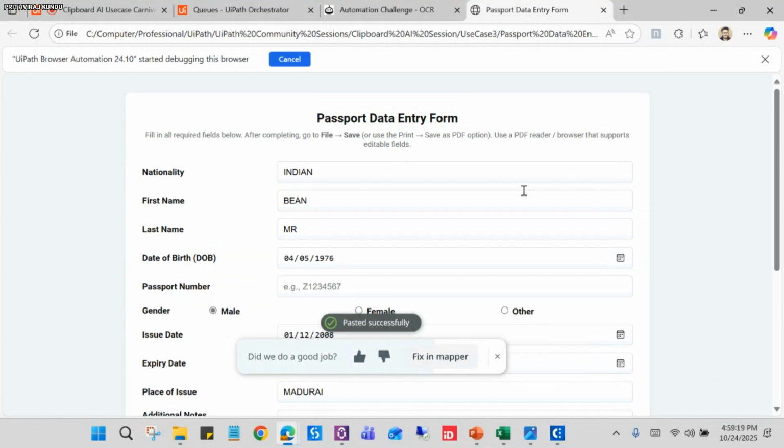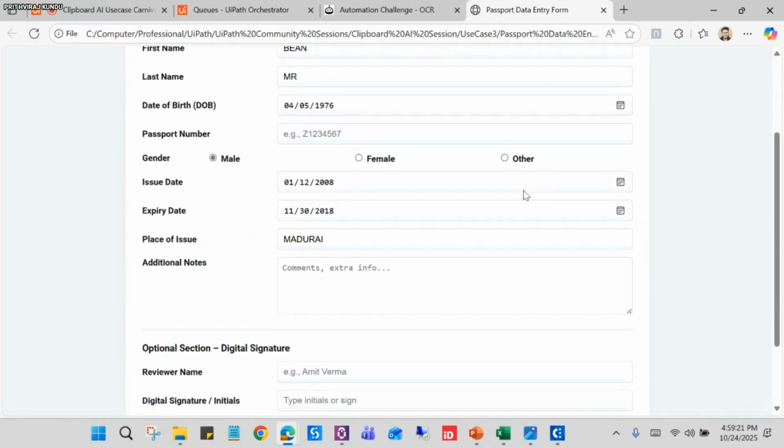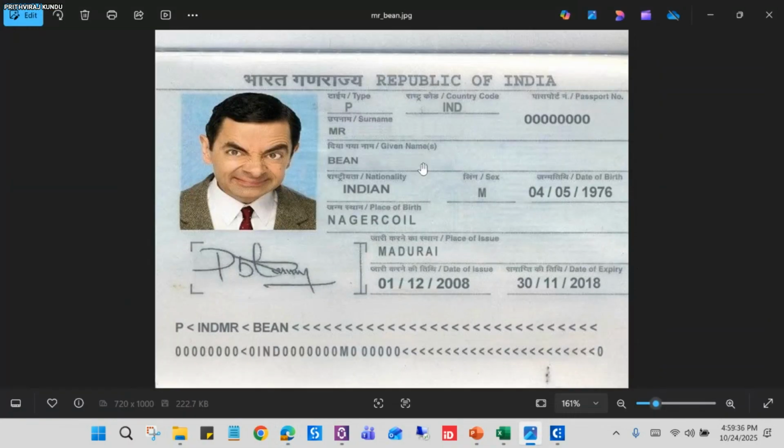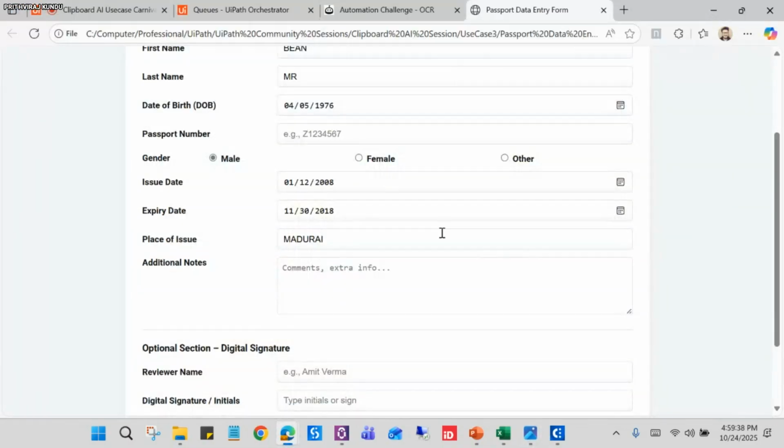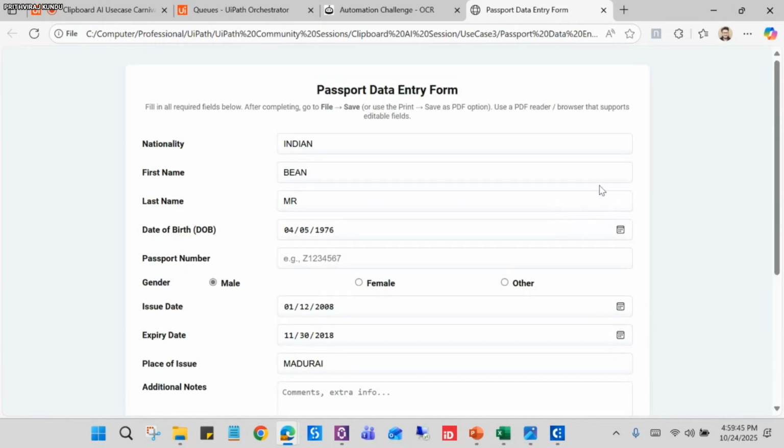Okay. And now, more interestingly, Clipboard AI has also clicked the gender. So if there is any checkbox or check button, Clipboard AI is also able to click that from this extracted image. You can see here the gender is M, so it has detected it and it has clicked on the specific checkbox. So that is also possible with the help of Clipboard AI.